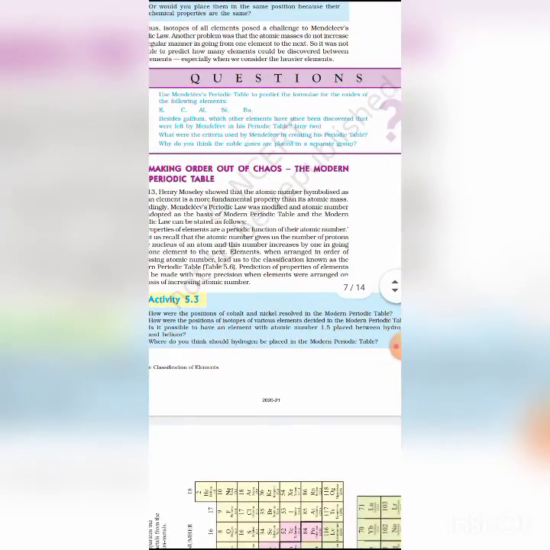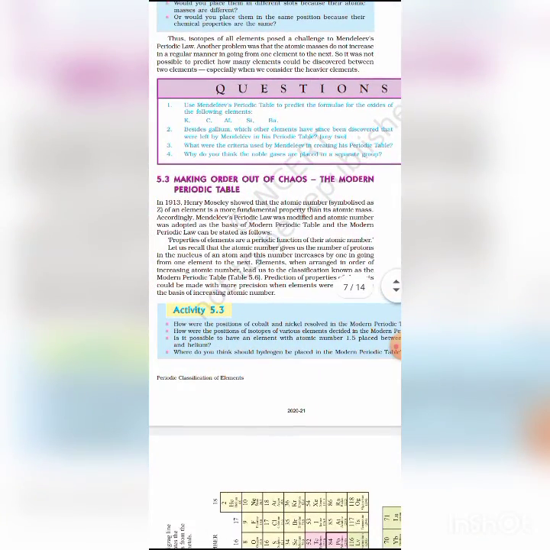Atomic number was adopted as the basis of the modern periodic table, and the modern periodic law can be stated as: the physical and chemical properties of elements are a periodic function of their atomic number.